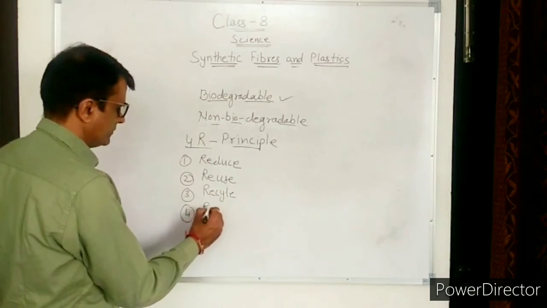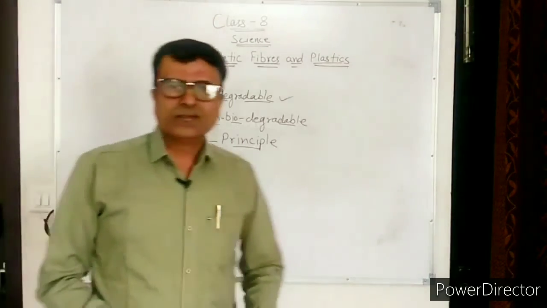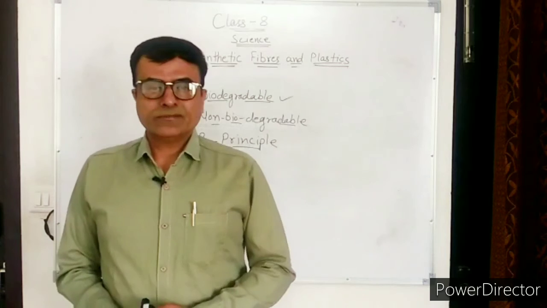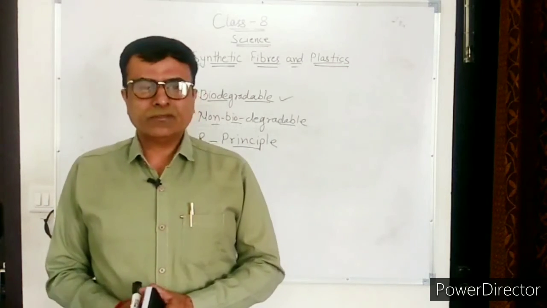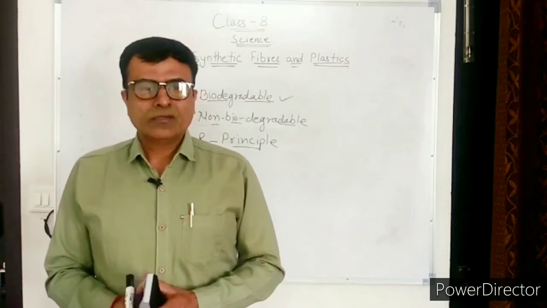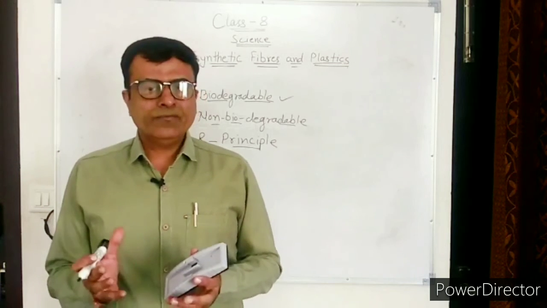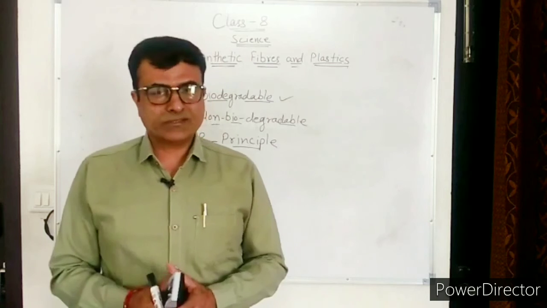And fourth, recover. As a responsible citizen, always remember the 4R principle. Thus, by adopting these 4 principles, we can keep the environment clean from plastic.